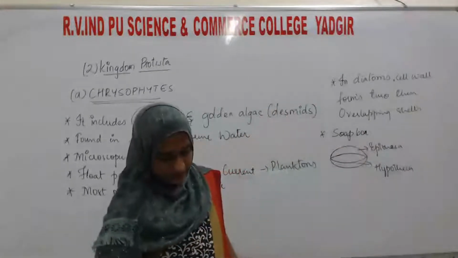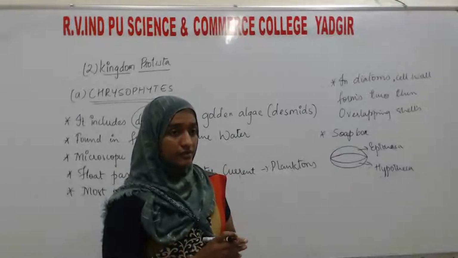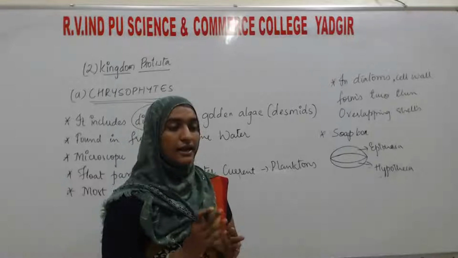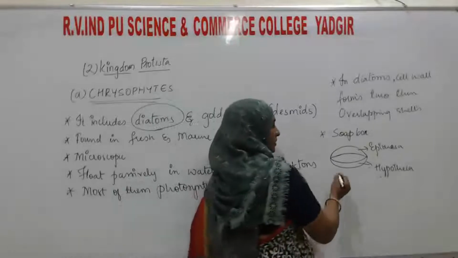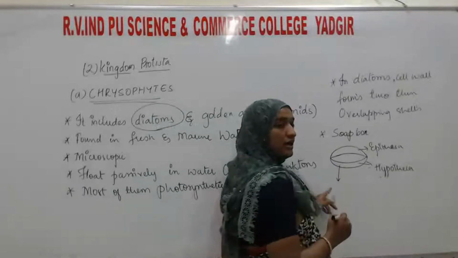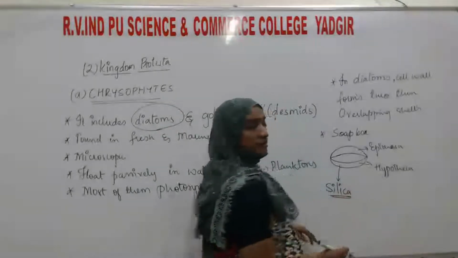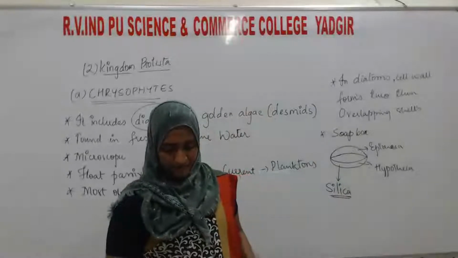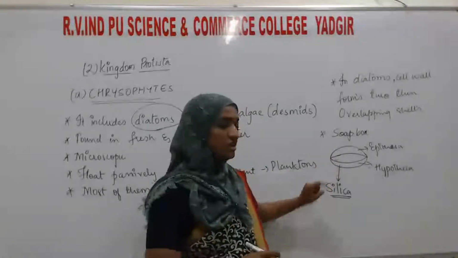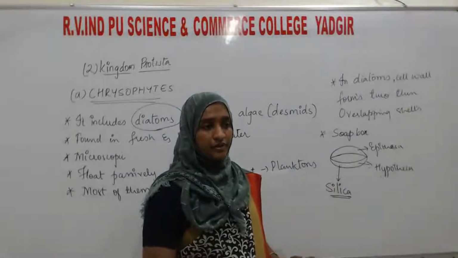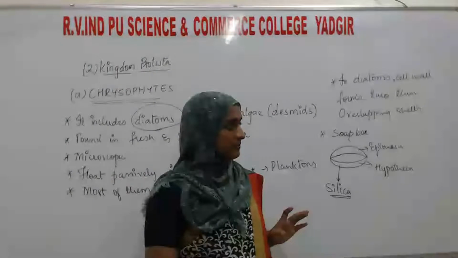In which protist? And one more thing here: in the cell wall of diatoms there is a presence of silica. What is present in the wall of this diatom? Which chemical component? That is the silica. Due to the presence of silica, these walls will become indestructible. Means they cannot be destroyed in any condition.